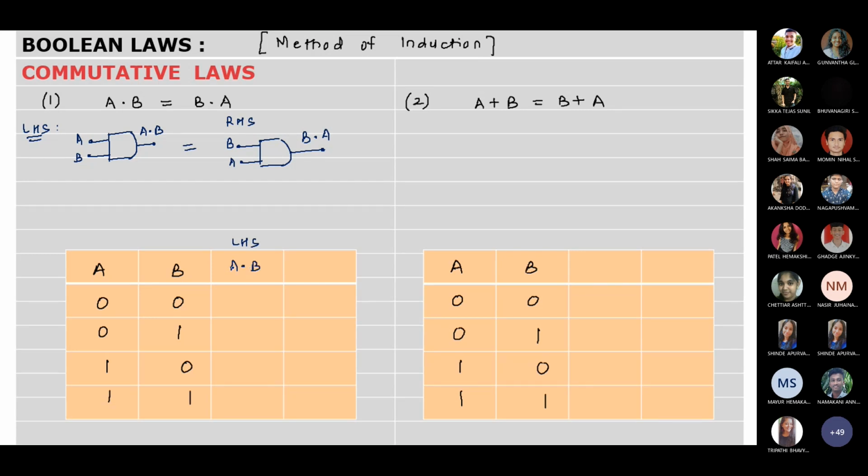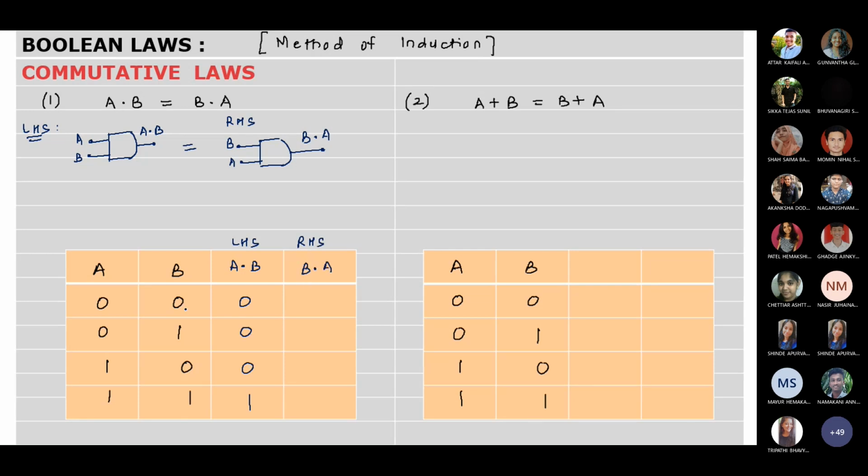Now, whenever we say dot, it means what? AND operation. So we have to recollect the definition of AND gate. AND gate says that whenever both the inputs are high, output will be high. If any one of the input is low, output will be low. So that is the reason that 0.0 will be 0, 0.1 will be 0, 1.0 will be 0, and 1.1 will be 1. Same way, if we take RHS, RHS is nothing but B dot A.